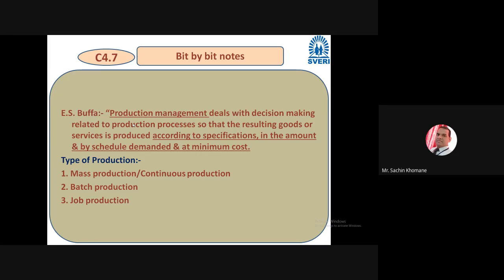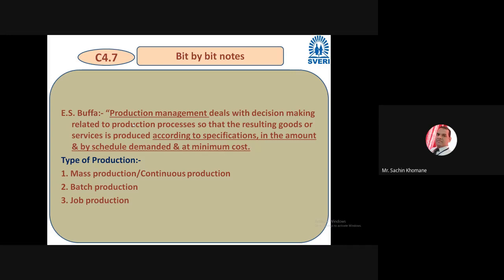Also by scheduled demand, right? As per when the customer expects the product to be dispatched, at minimum cost. Yes, the customer asked within a specific amount, but at minimum cost, and definitely according to specification, meaning quality is not compromised. So that is production management, right? Production management involves decision making related to the production process. Why should that decision making be there?